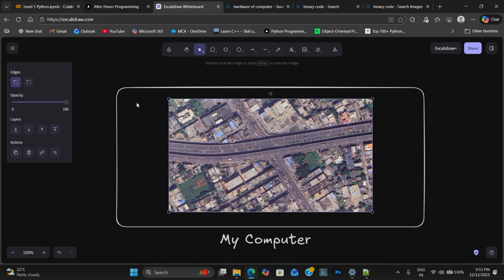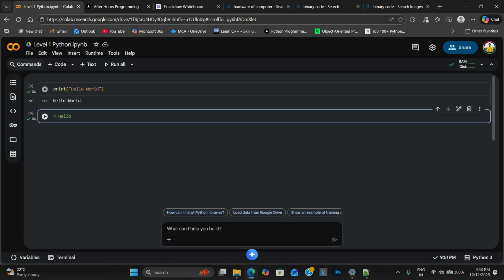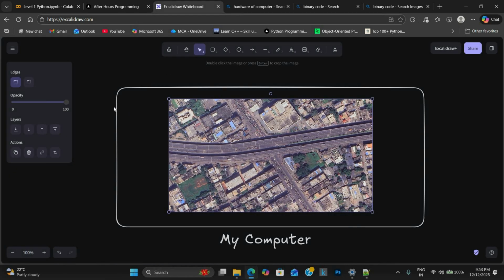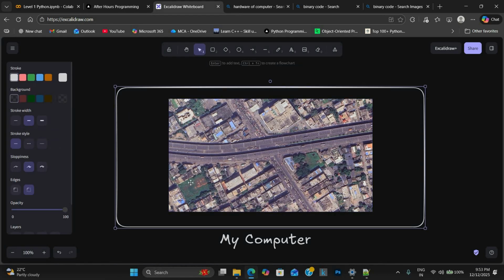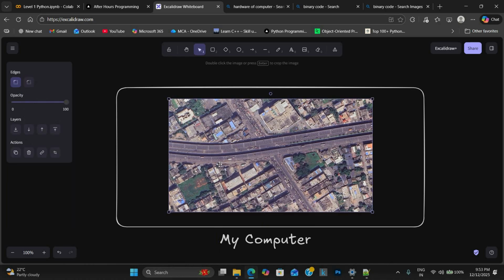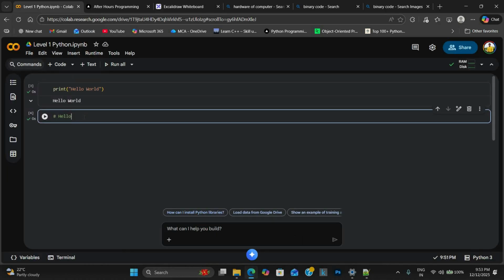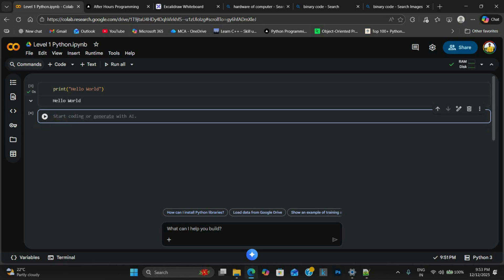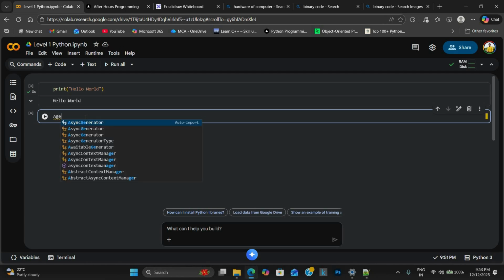Likewise, in a program also, to store data, we use variables. In this scenario, this computer is a variable, this is the variable name, and this is the data that we are storing in the computer. From this perspective, you can write like this: age is a variable name, and we are defining its value as 80.